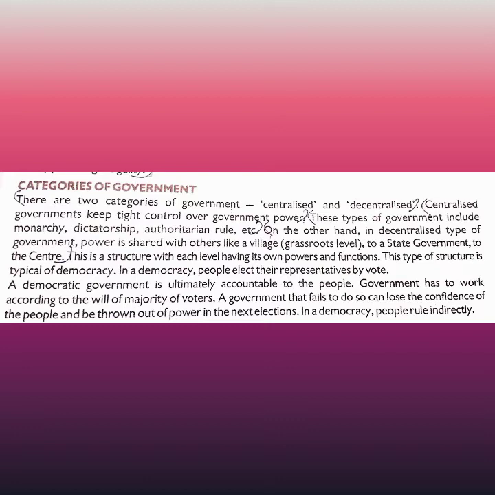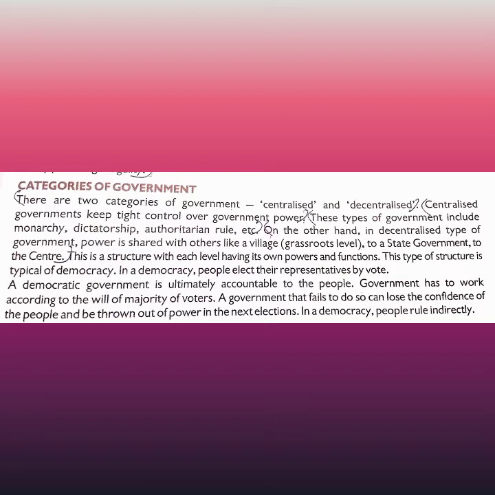In a democracy, people rule indirectly. It means we have to choose. Today, if you choose the BJP government and it is not working nicely, in the next election you can choose the Congress government. That is only a democratic form of government.